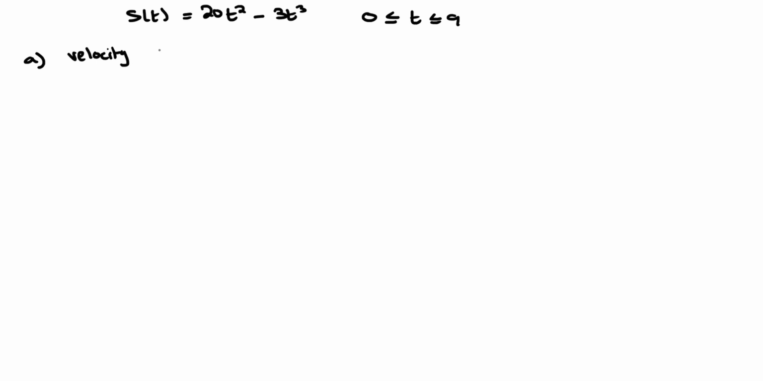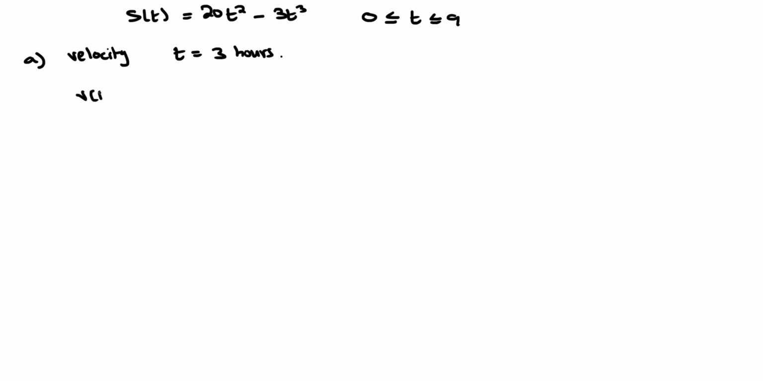In this problem, we are given that s of t equals 20t squared minus 3t cubed. Further, we are given that 0 is less than or equal to t is less than or equal to 9. In subpart A, we are asked to find out the velocity when t equals 3 hours.